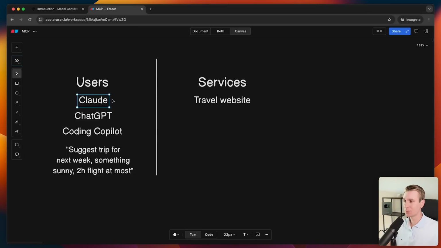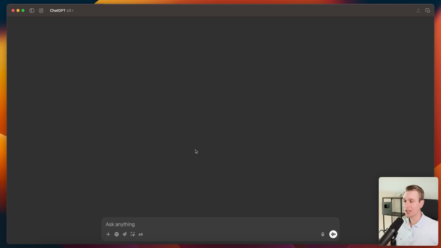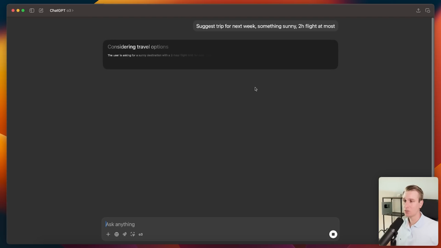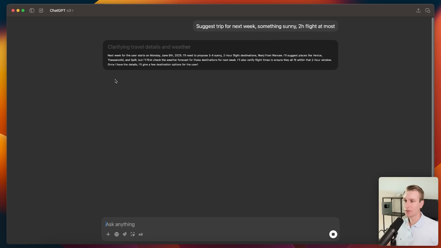Let's say I'm using Claude Desktop, and then that agent on my behalf will perhaps go to that website and fill out the required information. And once it has the information, it will synthesize a response to me in my Claude app, right? So actually I use ChatGPT a lot, and ChatGPT as of recording doesn't have MCP servers yet, but just as an example, this is what I would like to do here. If I press enter, I want it to go out to the internet and suggest something for me. I don't want to go to other websites and find 10 or 20 different travel websites. I want to hand off this task to my AI agent. You can see it's already exploring things here. And now you can see it starts to search on the internet for me.